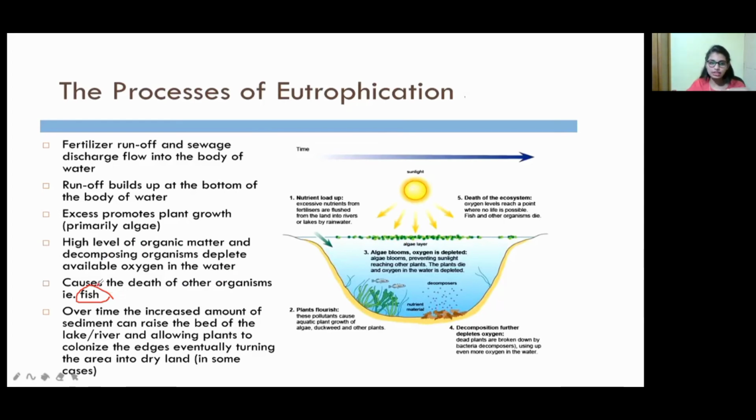Over time, the increased amount of sediment can raise the bed of the lake and river, allowing plants to colonize the edges, eventually turning the area into dry land. For example, this is a water body. Water is there, fish is there, and somehow an algal layer is there. When this continues to happen, this is the first initial algal layer. Again, more decomposition takes place at the bottom, fishes go and die, and the algal bloom multiplies again.